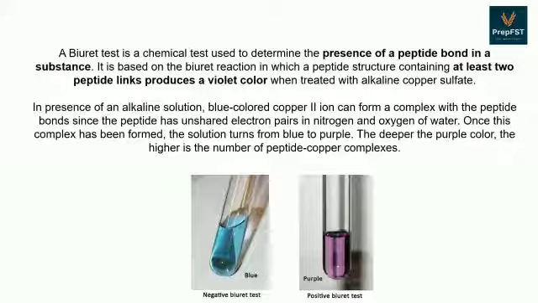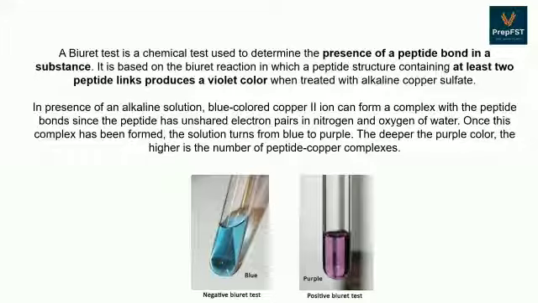copper sulfate. In presence of an alkaline solution, blue-colored copper ion can form a complex with the peptide bonds since the peptide has unshared electron pairs in nitrogen and oxygen of water, as you can see in the structure. Once this complex is formed, the solution turns blue to purple as shown in the picture below, and the deeper the purple color, the higher is the number of peptide copper complexes and higher is the number of peptide linkages.